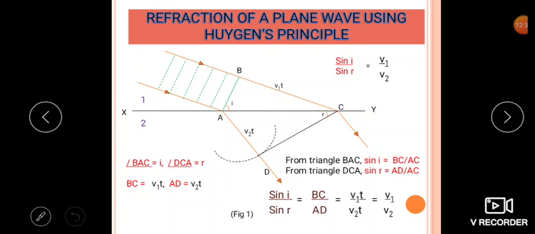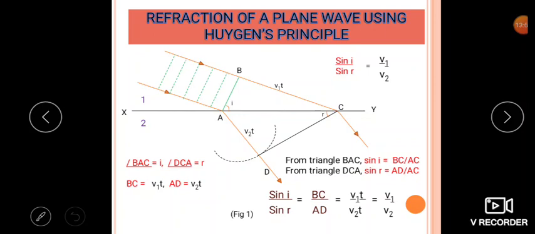So already you learned regarding this. Whenever light is changing its medium, coming from rarer to denser medium, of course it will bend. Why does it happen so? Because the velocity of light in rarer medium is greater as compared to the denser medium. So in this diagram, you see AD is shorter as compared to BC, because V2 is less than V1.